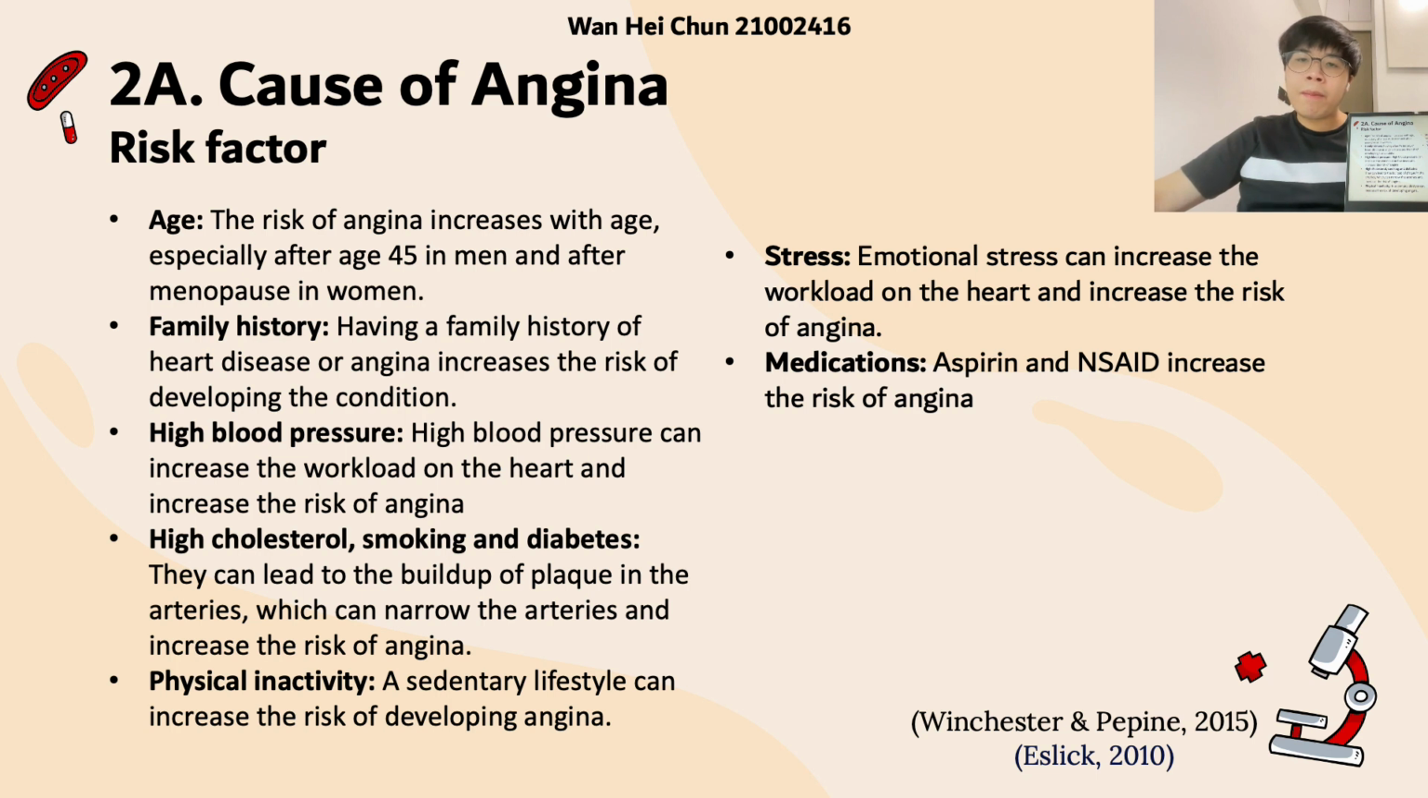Then I will talk about the risk factors of angina. First, age. The risk of angina increases with age, especially after age 45 in men and after menopause in women. Also, having a family history of heart disease or angina can increase the risk of developing angina. High blood pressure can also increase the risk of angina by increasing the workload on the heart. High cholesterol, smoking, and diabetes can lead to the buildup of plaque in the arteries, which can narrow the arteries and increase the risk of angina.